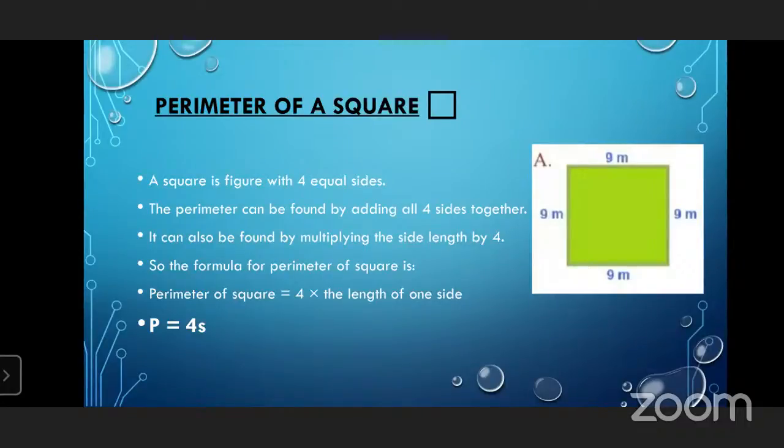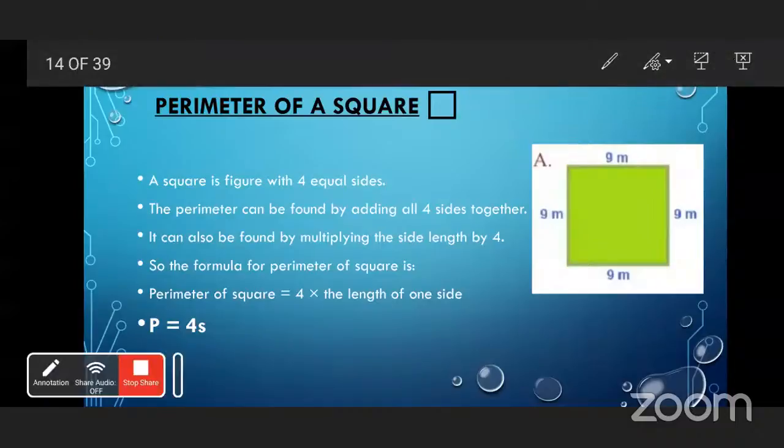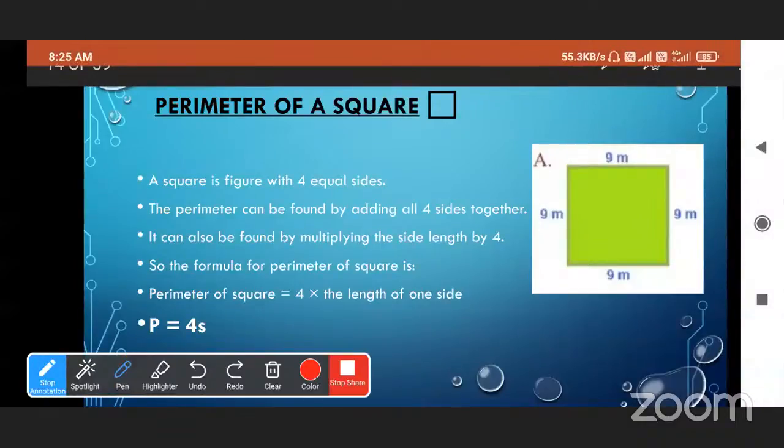So square is a basic geometrical shape. Do you know the properties of a square? In a square, the length of all sides is equal. See this, all the sides of the square are equal. That is 9 meter, 9 meter, and 9 meter. So there is no difference.